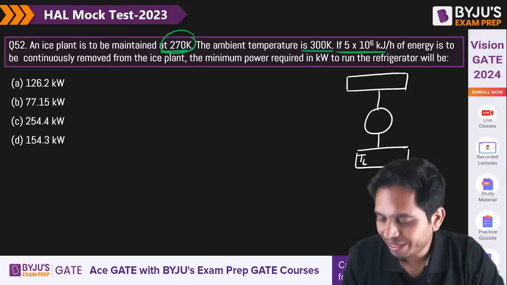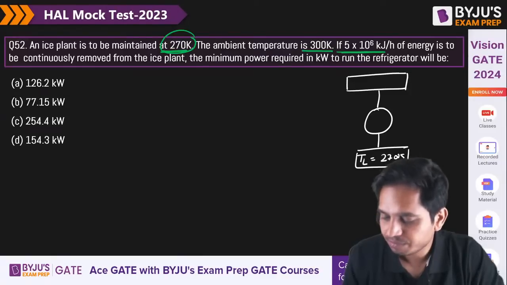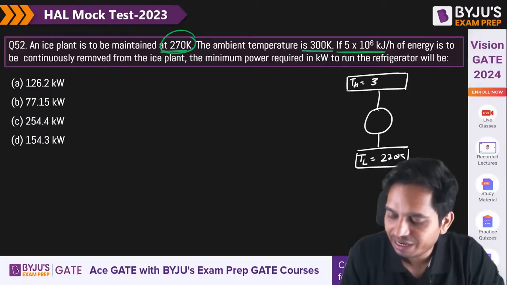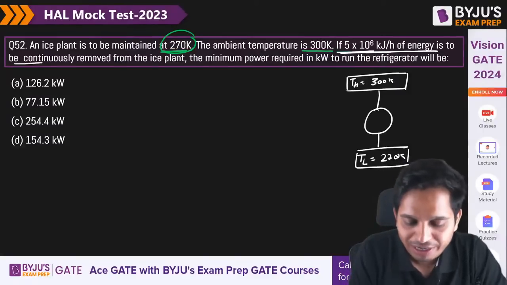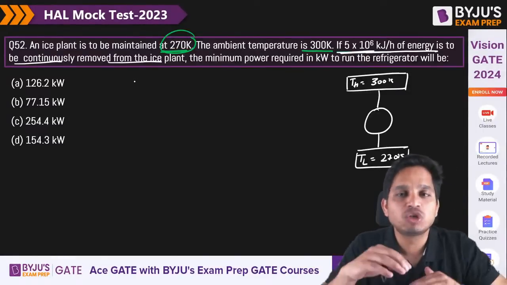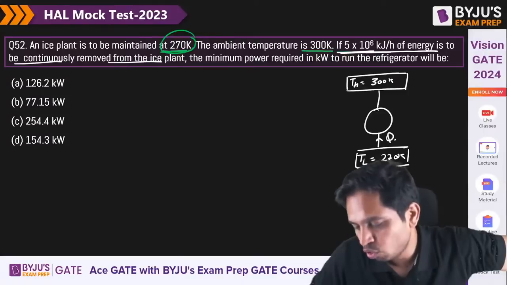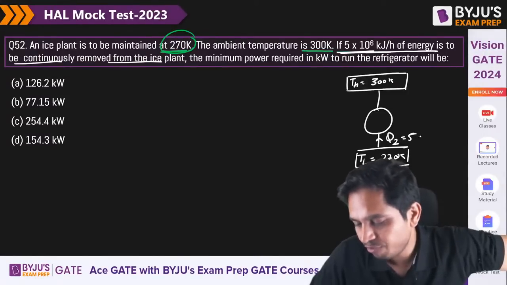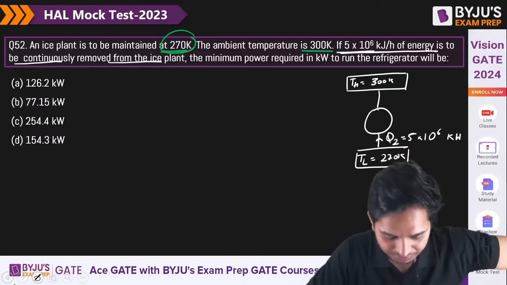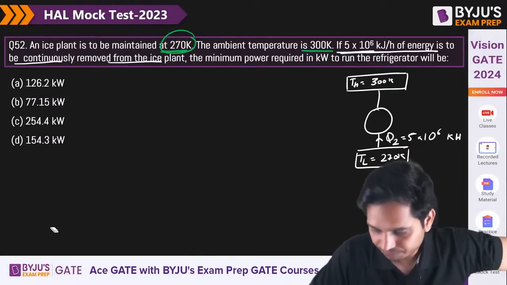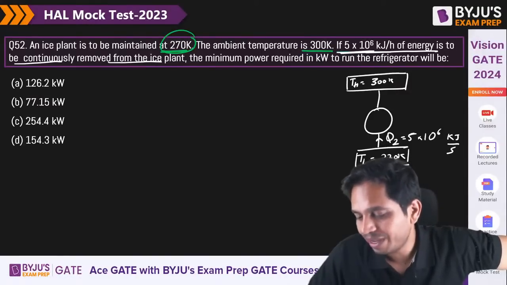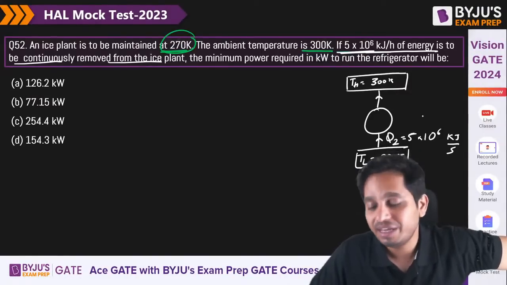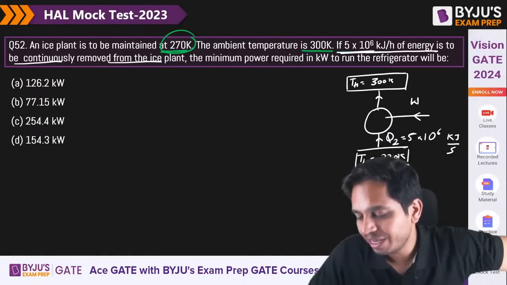The lower temperature is 270 Kelvin, the higher temperature is 300 Kelvin, and if this amount of energy is to be continuously removed from the ice plant, that means Q2 is 5 into 10 to the power 6 kilojoule per hour. Then tell me what is the minimum work input?